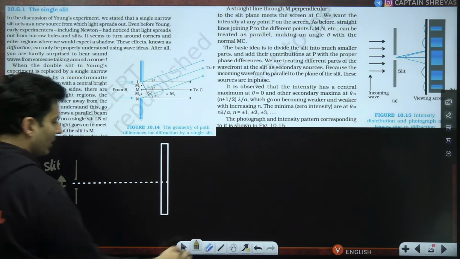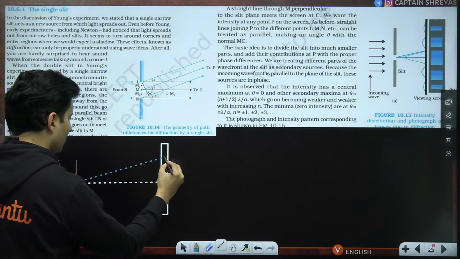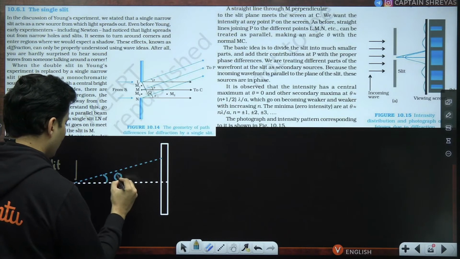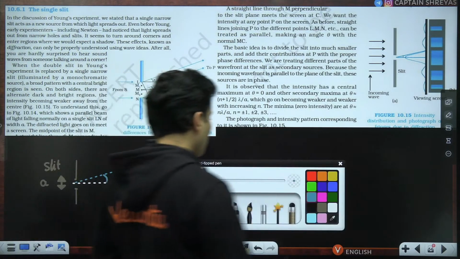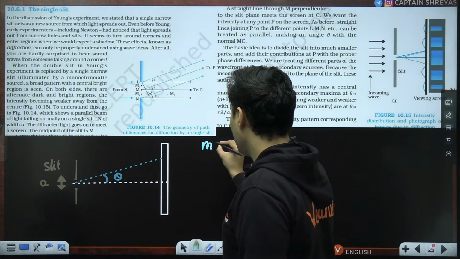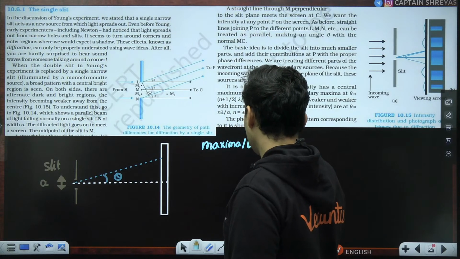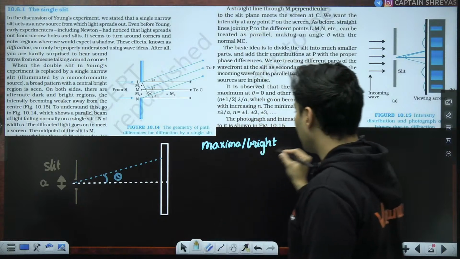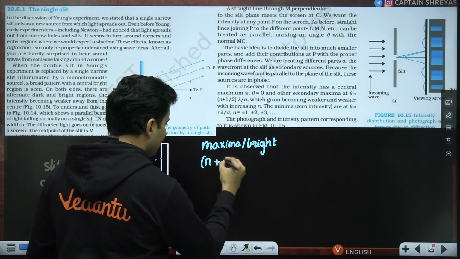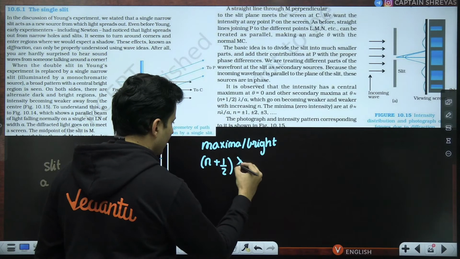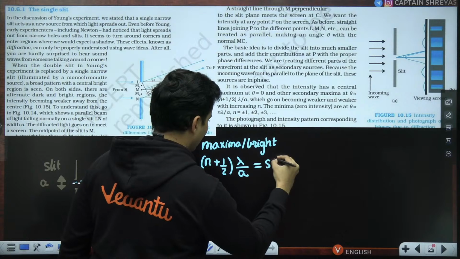That light will come over here and fall. So if you are looking at any point on the screen, it makes an angular position theta. Then if you want maxima, basically a bright region on the screen, the condition for that is (n plus half) times lambda, which is the wavelength, divided by the slit width A, equal to sine theta.